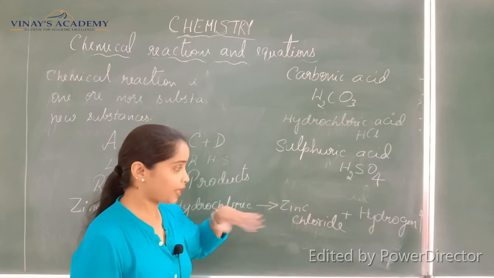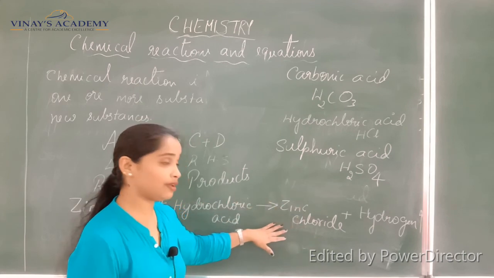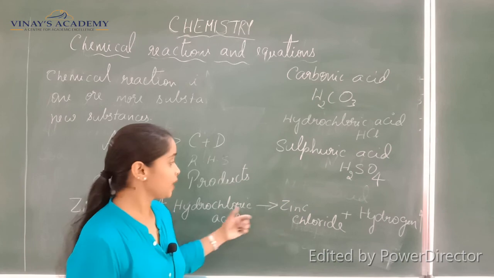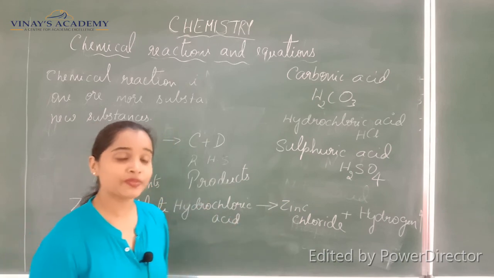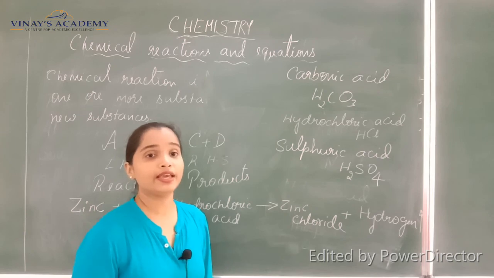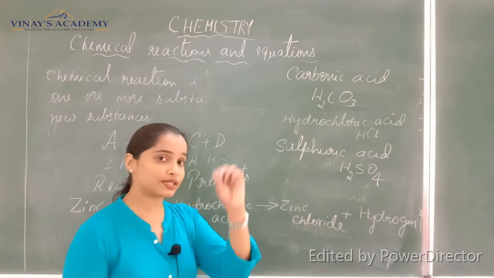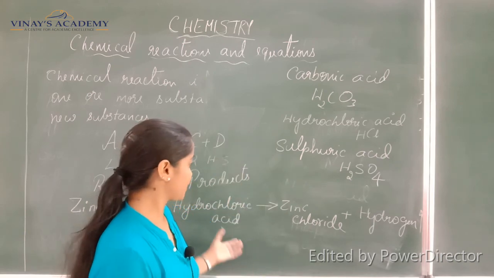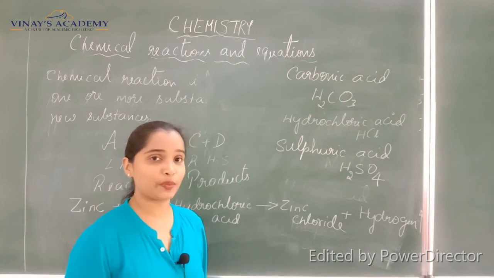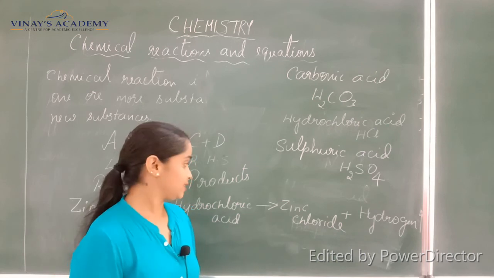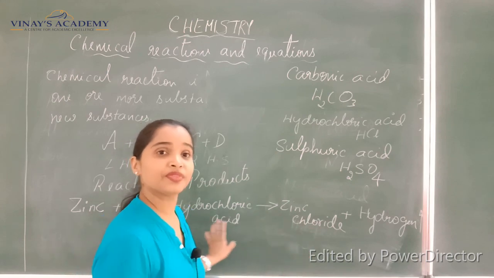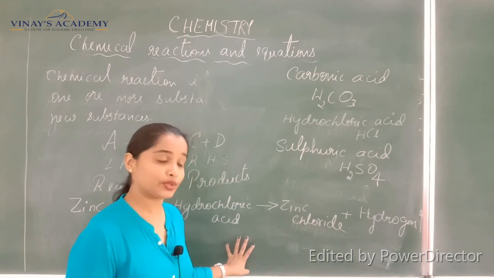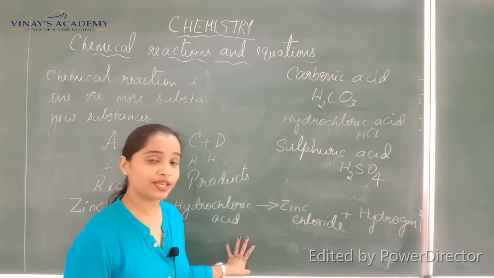For the time being we are only learning about the word equations. Once we start writing the equations using symbols, or converting them into symbolic equations, then I will teach you how you can easily form the products from the reactants, and how you can know which product has to be formed from the reactants.